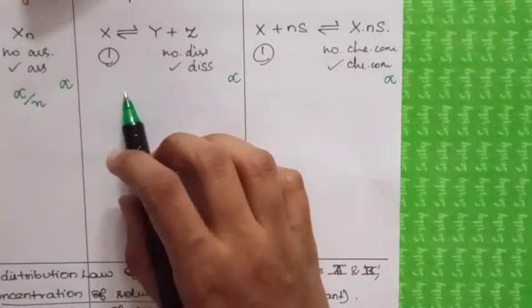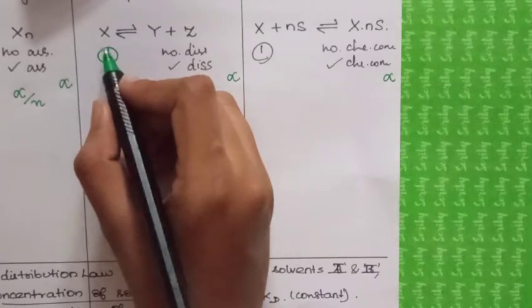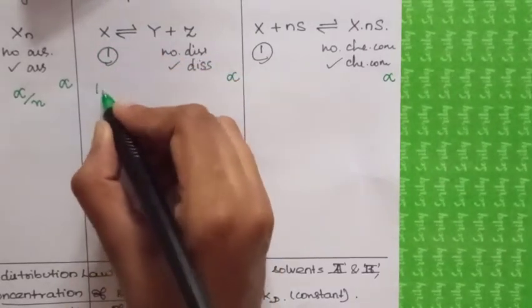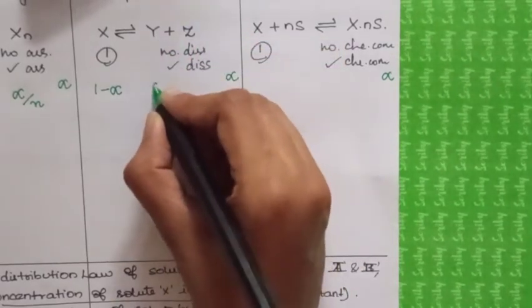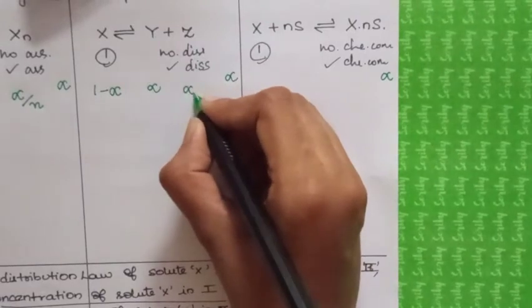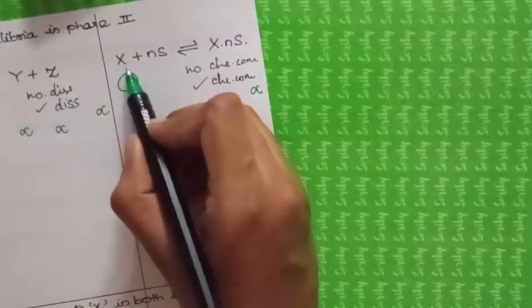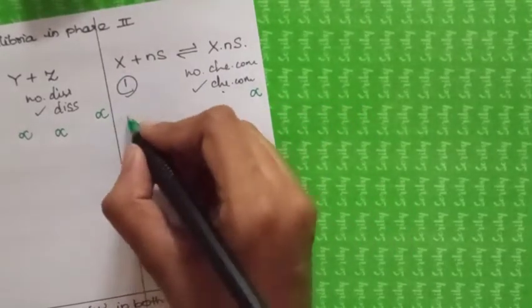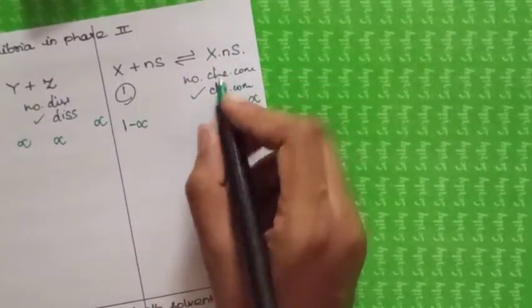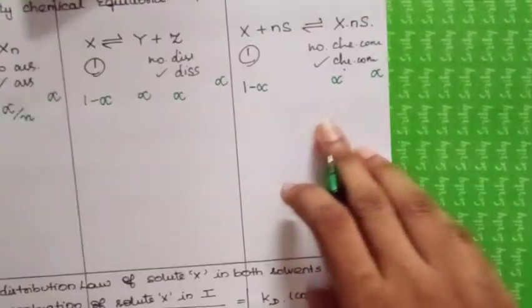And coming to dissociation of solute in any one of the liquid pairs, the number of molecules undissociated is 1 minus alpha, and the number of molecules that is being dissociated is alpha for this Y and alpha for this Z. And here the solute that is not involved in the chemical combination is 1 minus alpha, and the number of molecules involved in chemical combination is alpha. Clear?